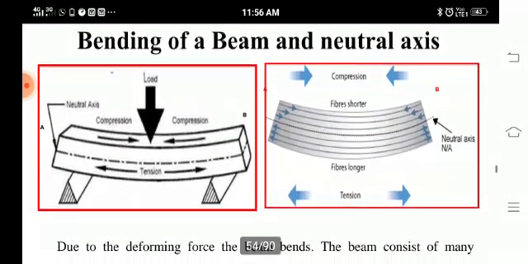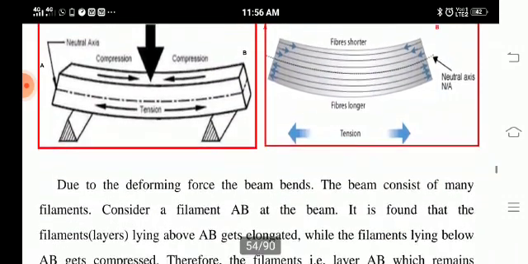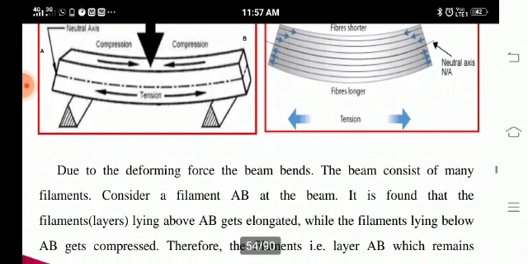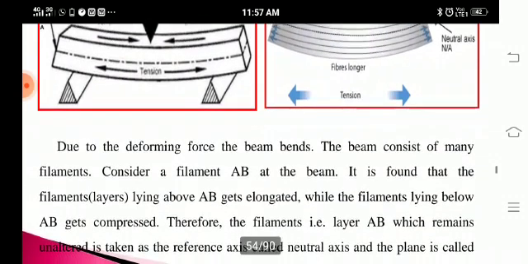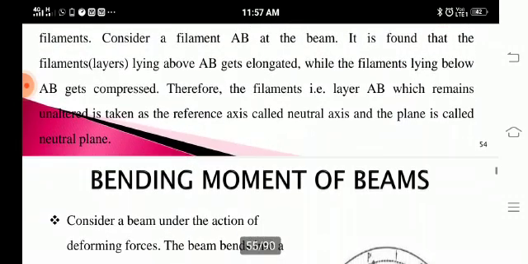Here we can see a beam is bent like an arc. In that, the lower portion is compressed and the upper portion is elongated. Due to this deforming force, the beam bends. The beam consists of many filaments. Consider there are n number of filaments in the beam. It is found that the filaments lying above AB get elongated, while the filaments lying below AB get compressed. Therefore, the filament layer AB remains the same, which is taken as the reference axis. This is also called the neutral axis, and this plane is called the neutral plane.